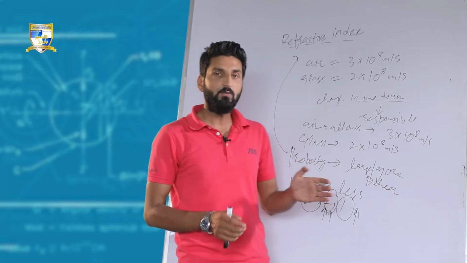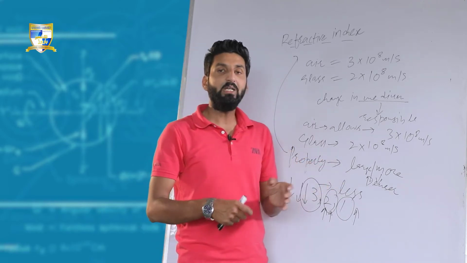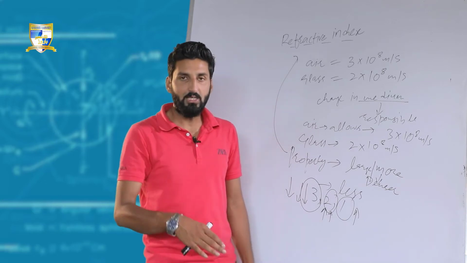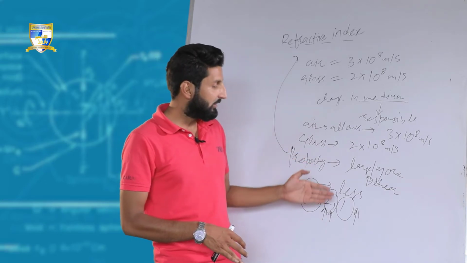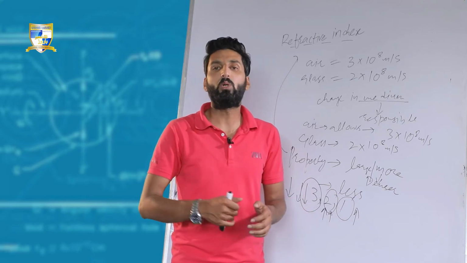This property of the medium determines the speed of light through it. If this particular property of the medium has more value, the speed of light would be less. If the value of this property is less, the speed of light would be more in this medium.